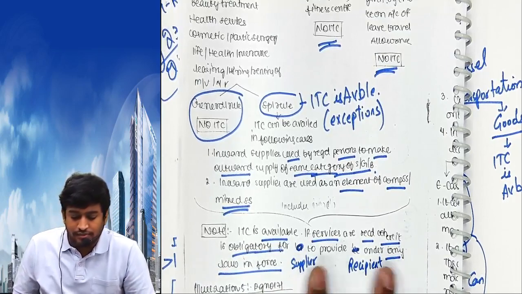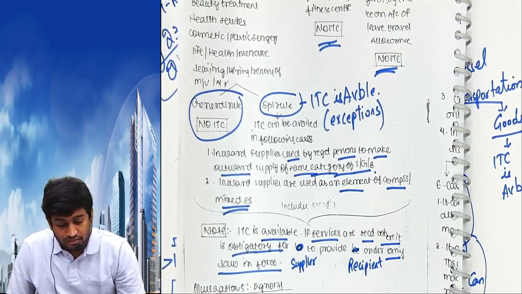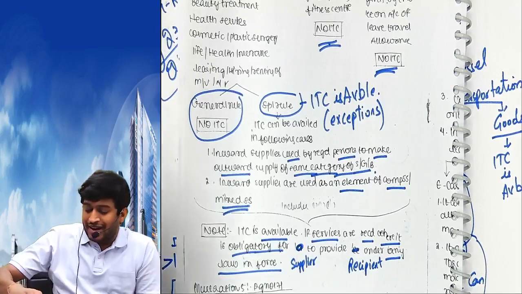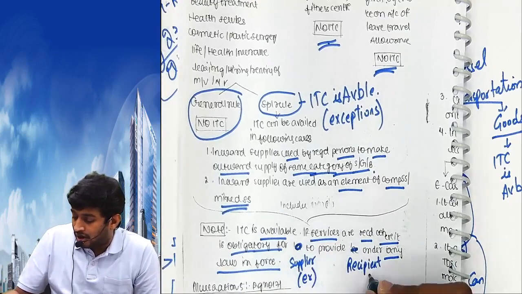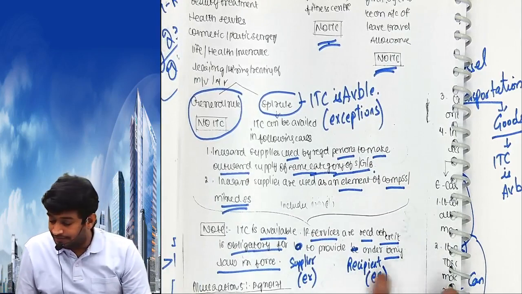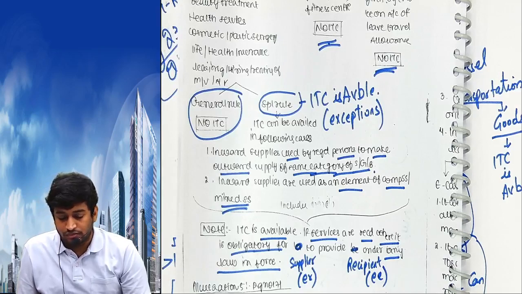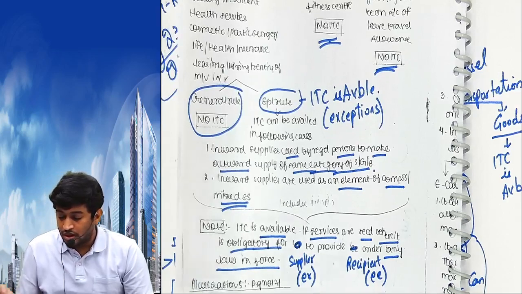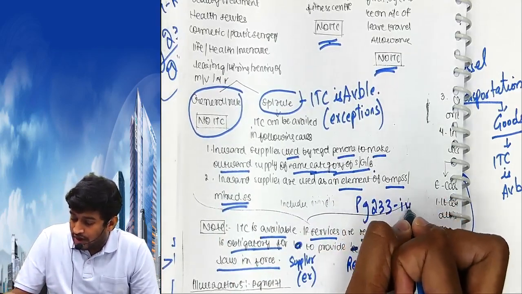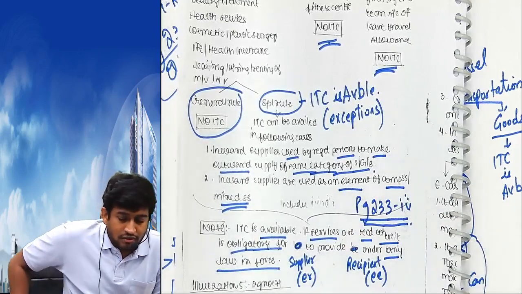Supplier, recipient. And write in brackets: employer, employee. Supplier, recipient, in brackets employer, employee. Now read page 233, bit number 4, along with the answer. You will understand. Page 233, fourth bit. Please read.